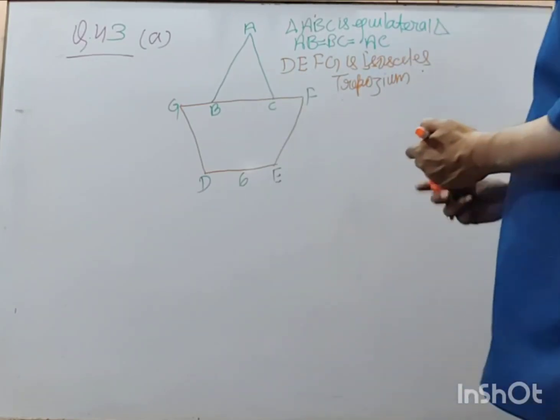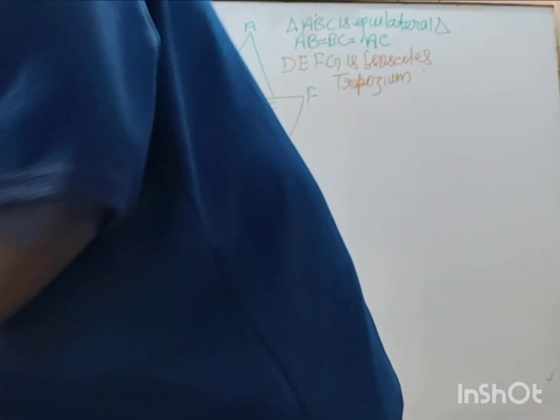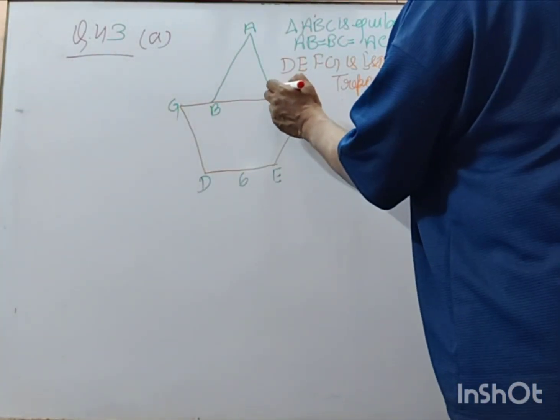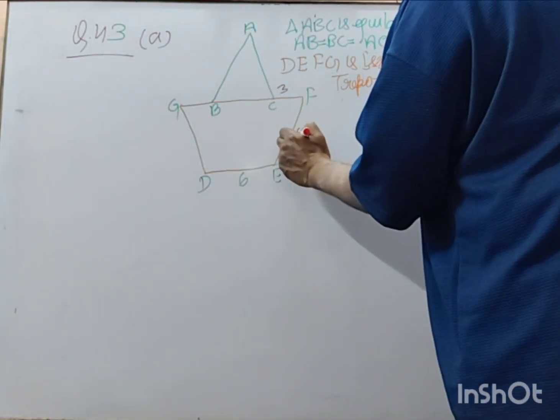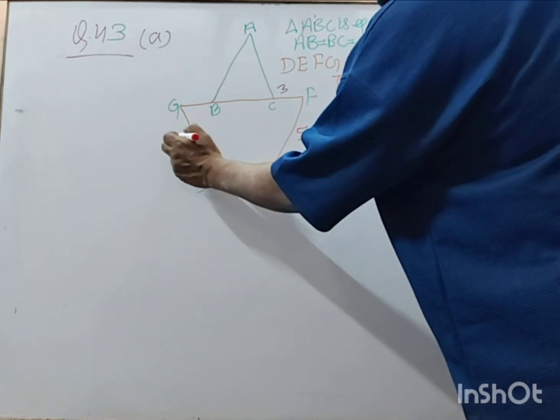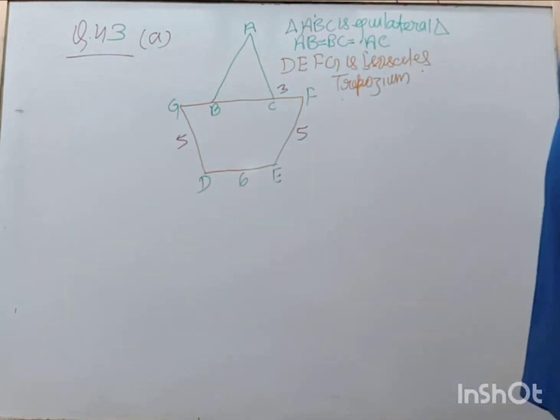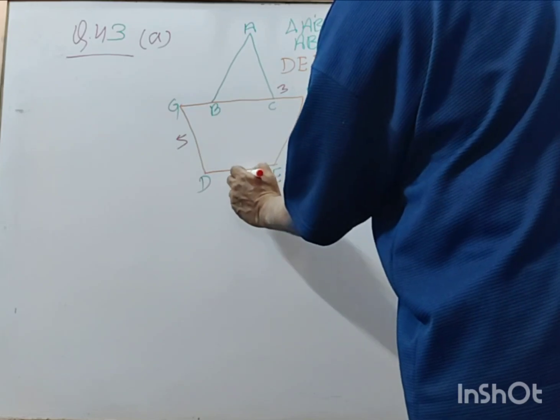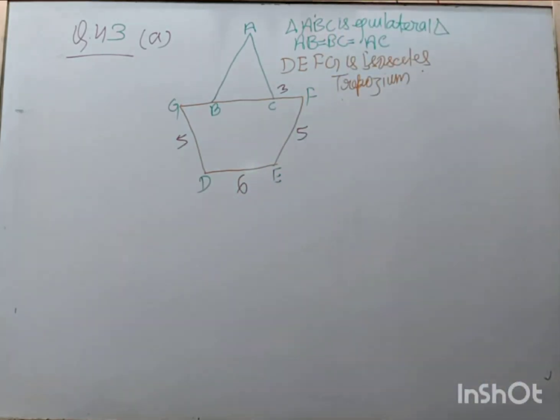Right? It is having 3. It is having 5. This is 5. This will also be 5. This is given as 6. Right?